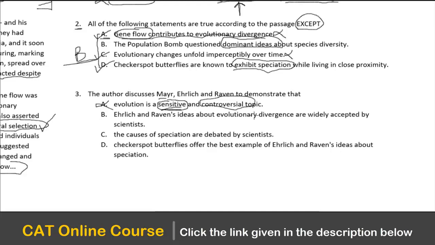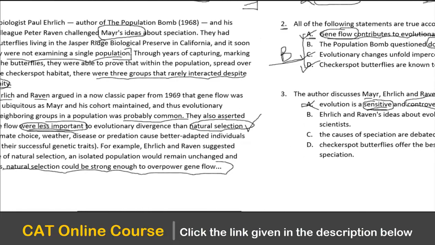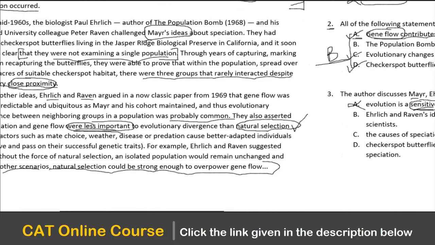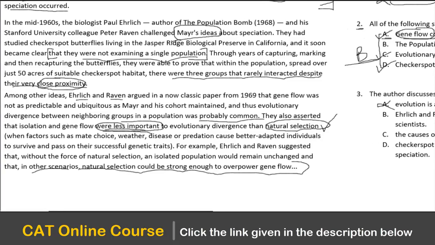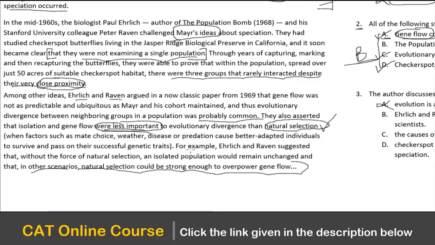Ehrlich and Raven's ideas about evolutionary divergence are widely accepted by scientists. Now, the problem is that Ehrlich and Raven definitely have come up with an opinion. But whether that opinion is widely accepted or not, that is something we don't have in the passage. Because towards the end, the author says that Ehrlich and Raven suggested that natural selection could be strong enough to overpower gene flow.